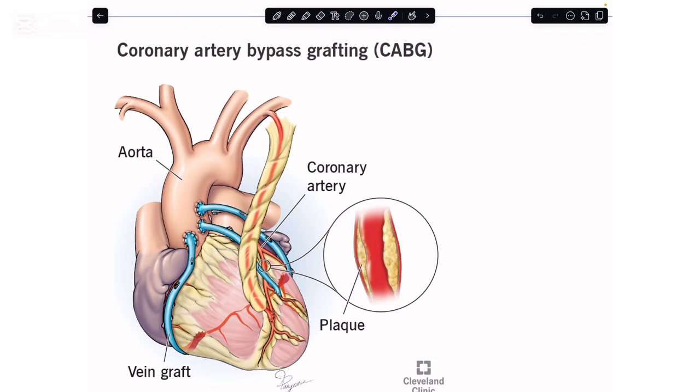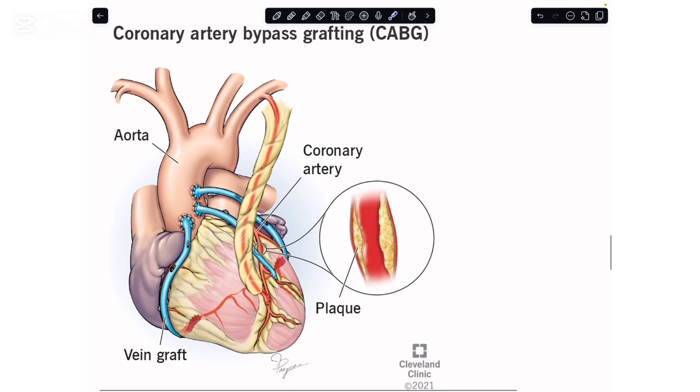For that purpose, the doctors would open up your chest cavity, cut the sternum, and finally reach where the heart is lying. Then, usually from your hind limbs, the legs, they take these grafts off the vein and try to make a bypass. When making the bypass, we take the blood supply from the aorta, and when this blockage is bypassed, the heart muscles would start to receive the supply of oxygen and nutrients again, and they would retain their function of contractions, and in that way the person's problem would be resolved.